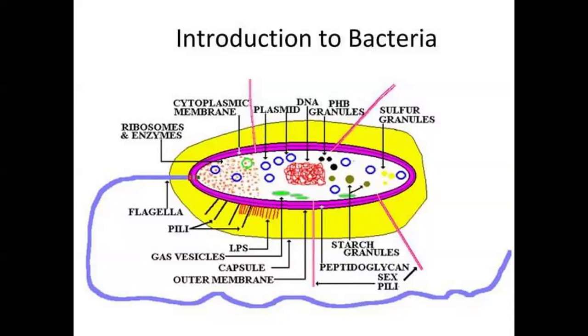Coming to the next one: if you remove the cell wall, all bacteria turn into spheres.